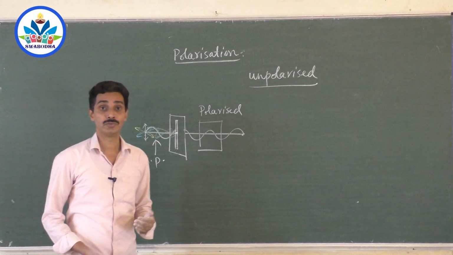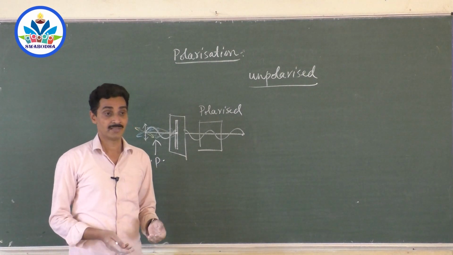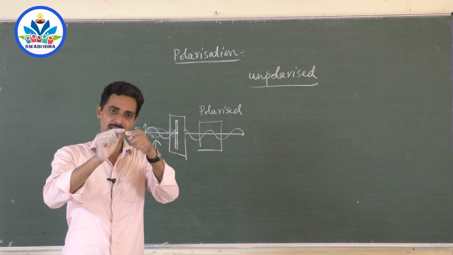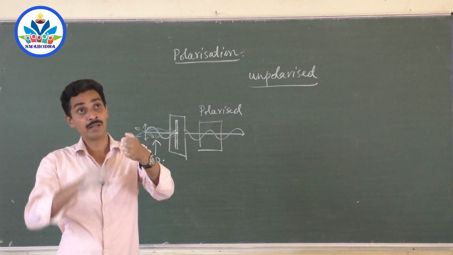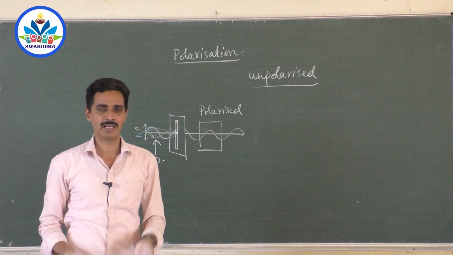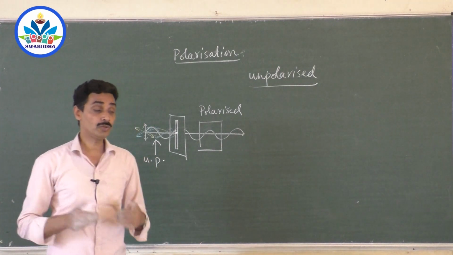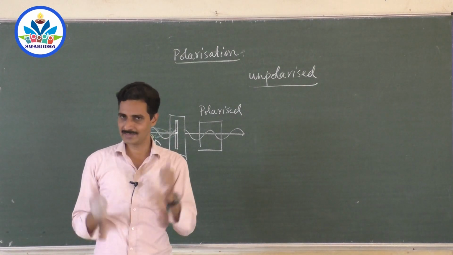Now, how to confine all these electric field vibrations? Just now I told you, if you put a light like this, is there any electric field like this? Yes, there is an electric field like this, and like this. So in a light which is moving in all directions, in any way if you observe, there are electric field vibrations. It is an unpolarized wave. Now, how to restrict all these electric field vibrations to a single plane? That is a challenge now.